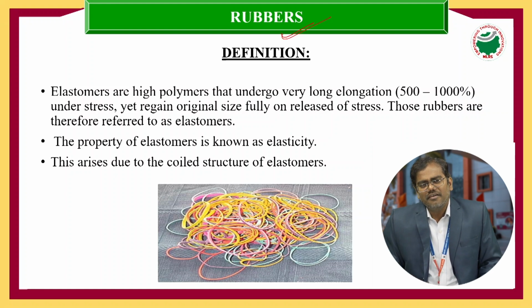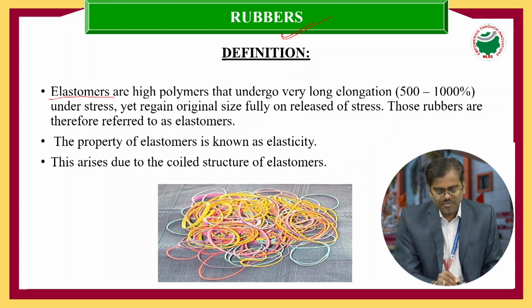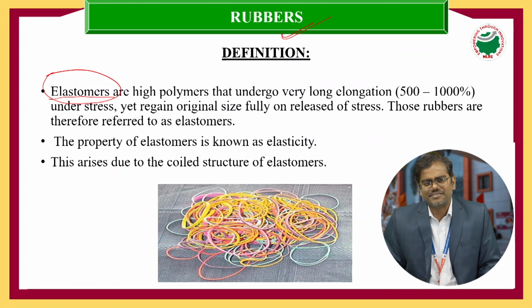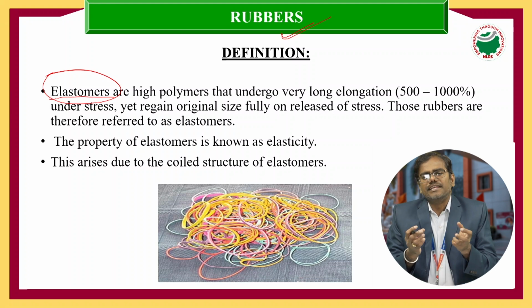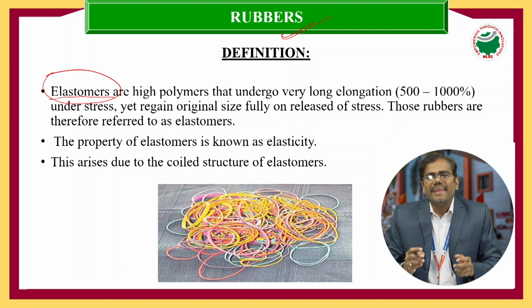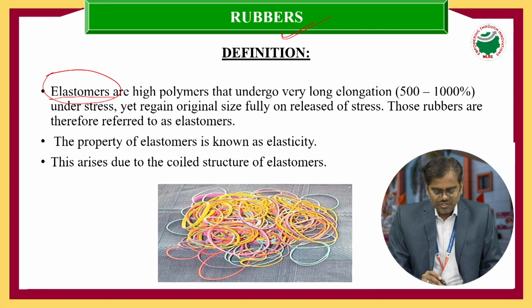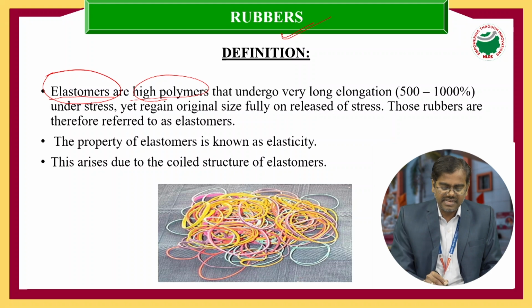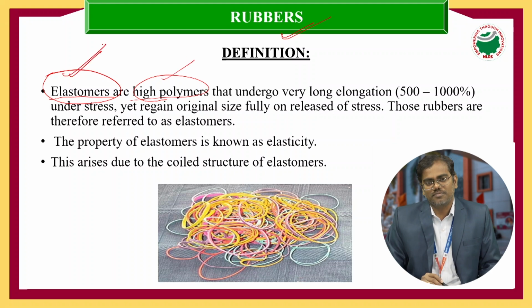And these rubbers are also called elastomers. So what is meant by elastomers? Elastomers are nothing but one type of organic high polymeric structures. In a simpler way, these are organic high polymeric materials which have elasticity or plasticity. Some of the high polymers which possess plasticity, such type of polymers we can call elastomers.